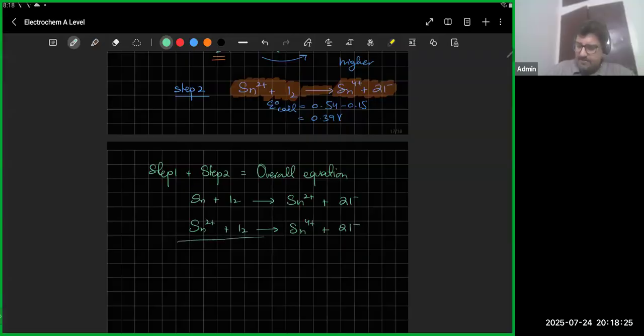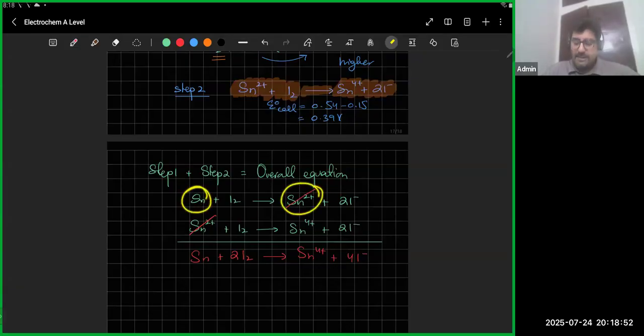Now, if I add them up, the things that are common on both sides, that's going to get cancelled out. So I think what's cancelling out is ये tin 2 plus cancel out हो जाएगा. And what I'm going to be left with is Sn plus 2I2, and the product on the other side would be Sn4 plus 4I minus 1. So what is basically happening is tin got oxidized, but it got oxidized in steps. पहले वो tin 2 plus बना, and then that tin 2 plus turned into tin 4 plus, right? But यहाँ पे overall equation में it's happening in one go, right? So the reaction is a two-step reaction. This reaction happens in two steps. Tin directly tin 4 plus नहीं बन रहा, ठीक है?